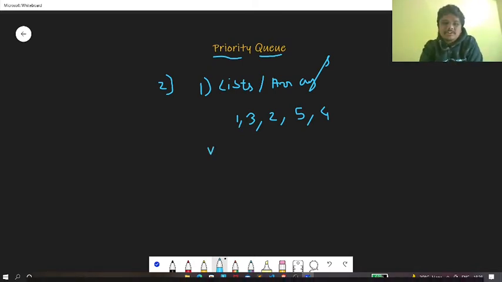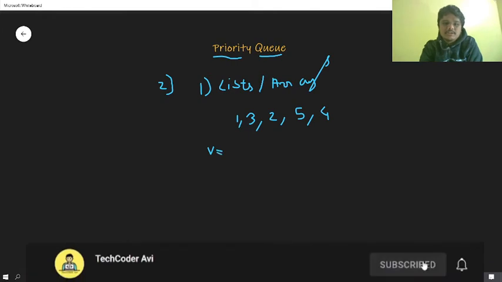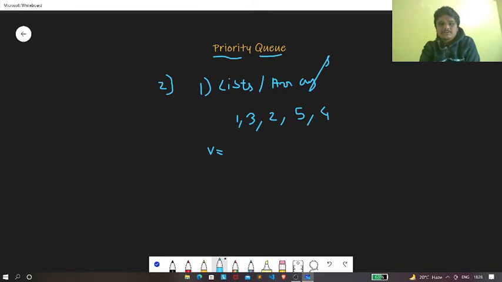Let's say that we have a list which is v. At first we are going to push this one to our vector or array or list. So we currently have one. Since there's only one element, we don't have to perform any tasks after this.